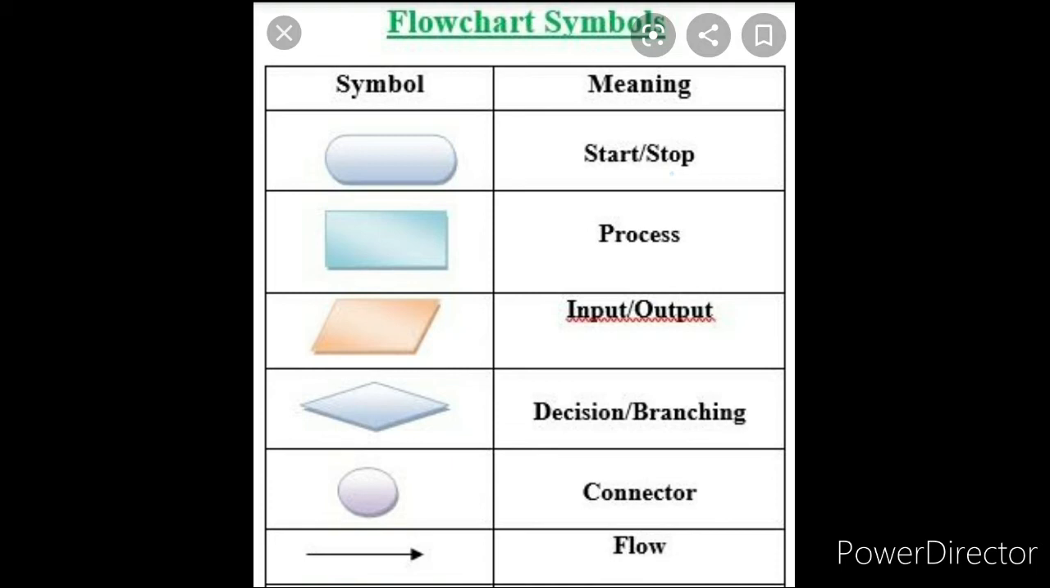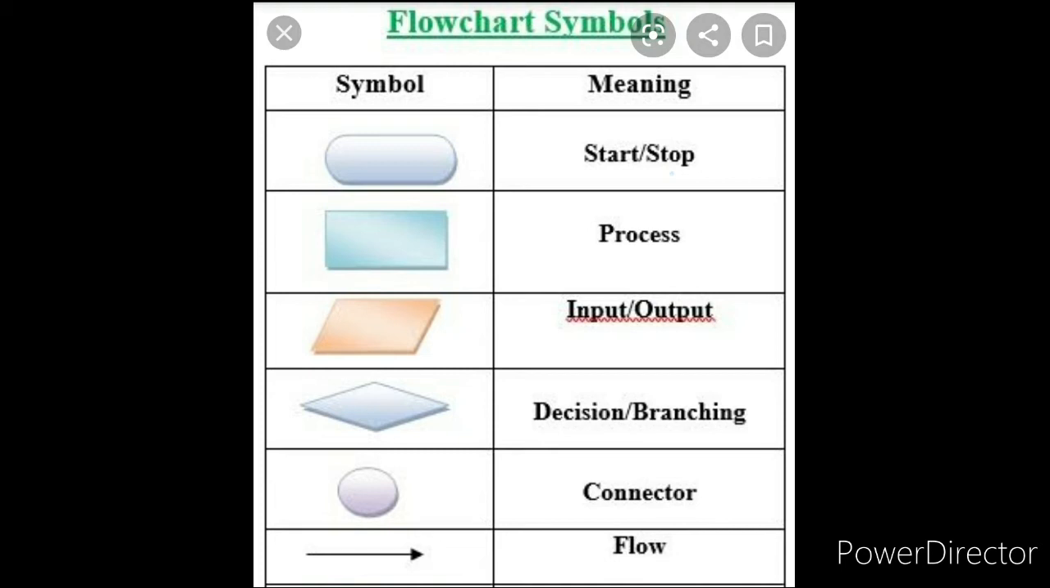Next, there are lines with arrows, children. Those arrows we call the flow lines. What is the use of these flow lines, children? By using these flow lines, we can connect the two symbols, pointing towards the direction of flow of information. Whichever side the arrow points, that side the information is flowing. You can see the direction of flow of information.